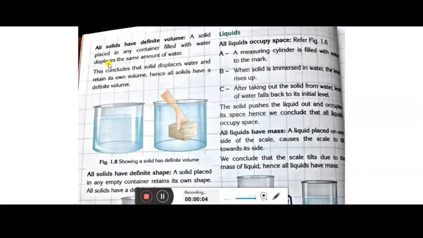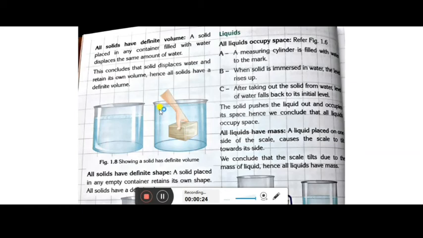Now children, another one is that all solids have definite volume. When a solid is placed in any container filled with water, it displaces the same amount of water. Here the container is filled with water and you have put the block. As you put the block, the water level rises.